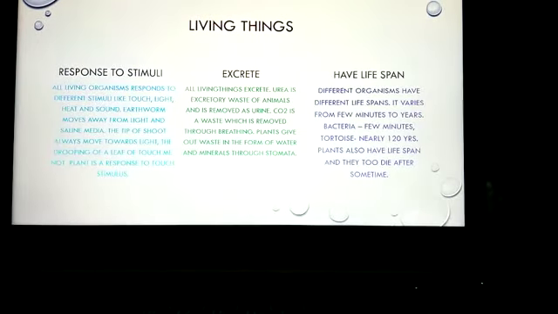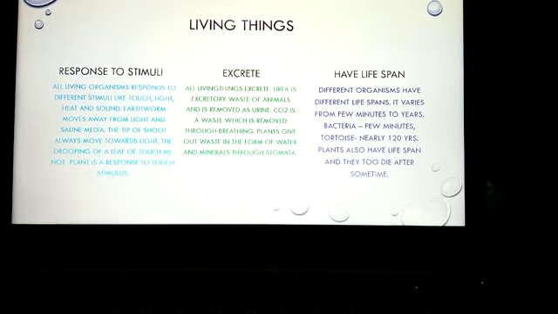Okay. Now, let us move on to the next three characteristics of living things. That is, response to stimuli, excrete, and have lifespan. So, response to stimuli. What do you mean by response to stimuli? If any stimulus is created, they give a response.